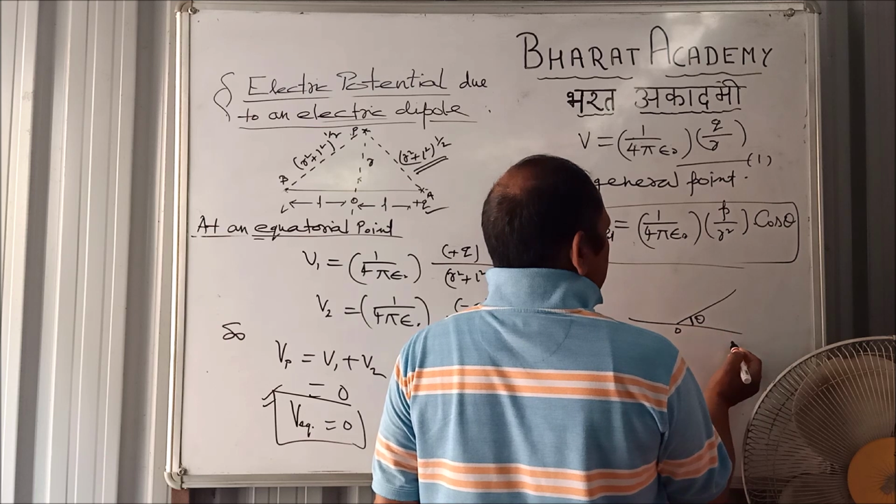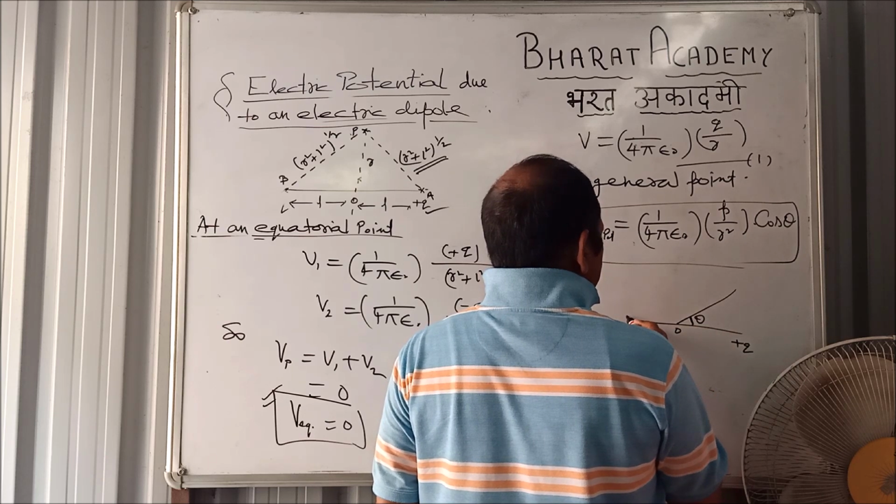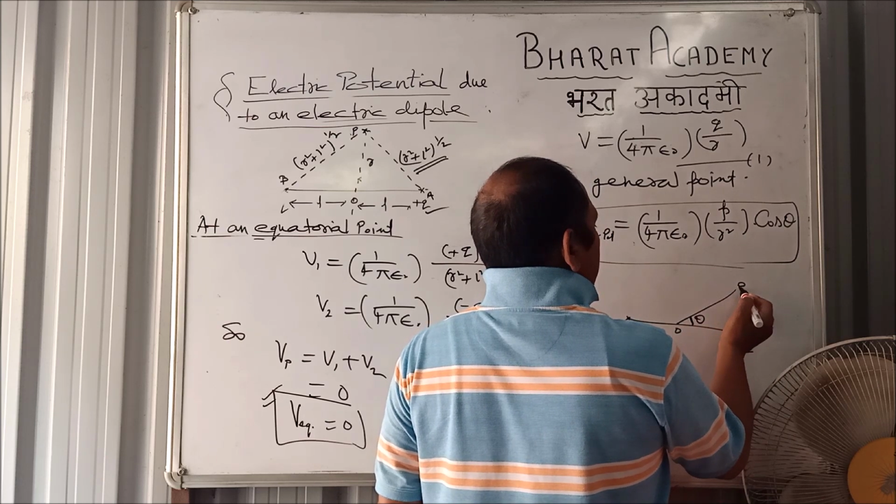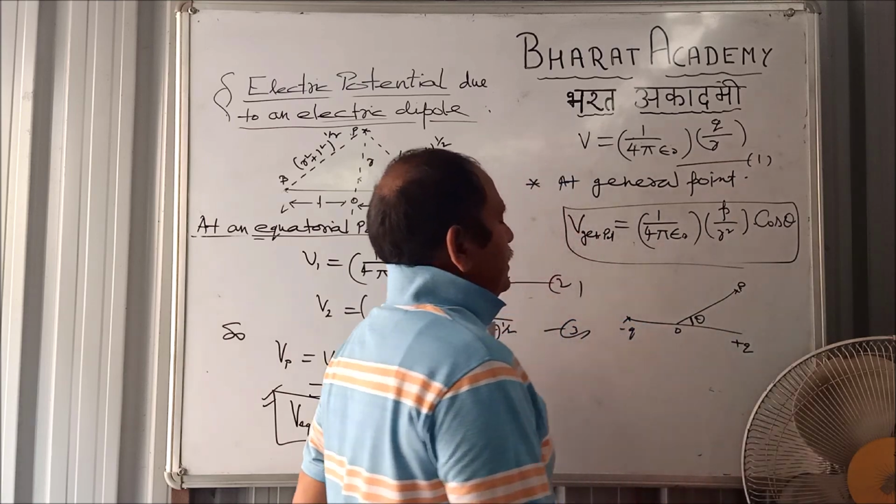This is theta. This is a general point making an angle theta with the dipole.